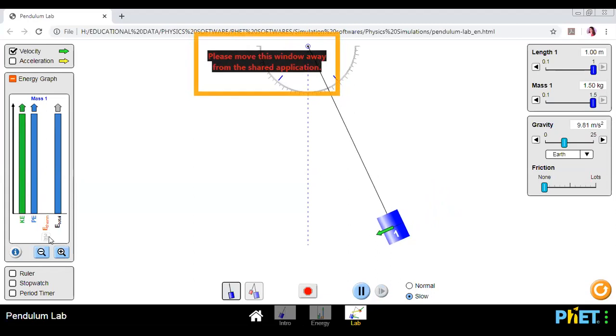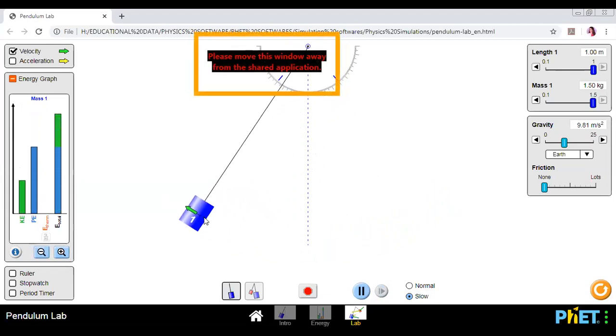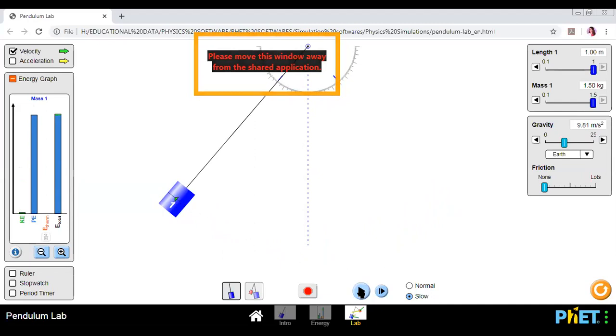Look at that velocity. Can you see this green arrow? That arrow is the velocity.